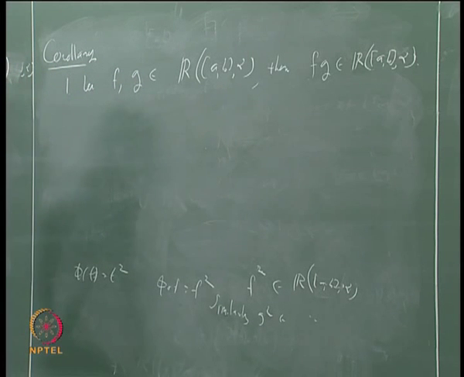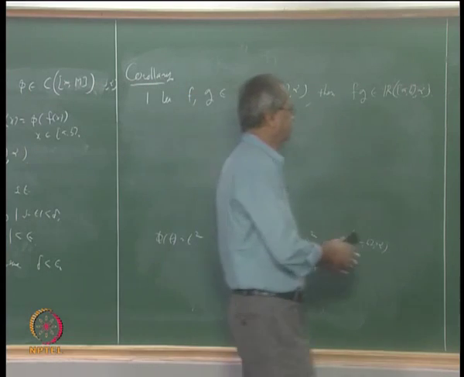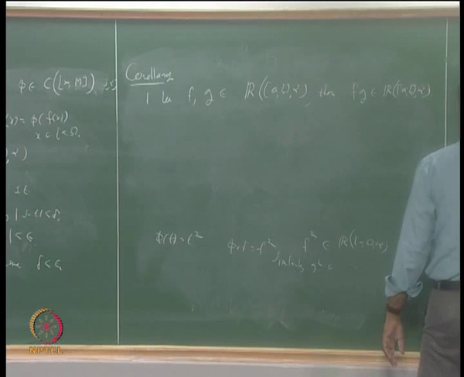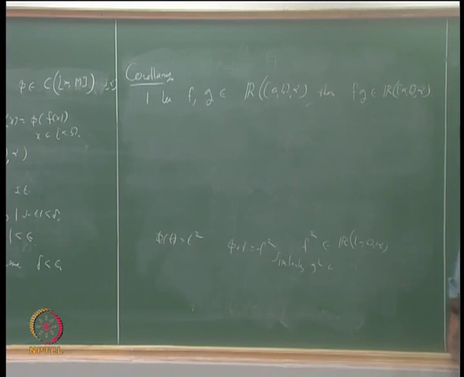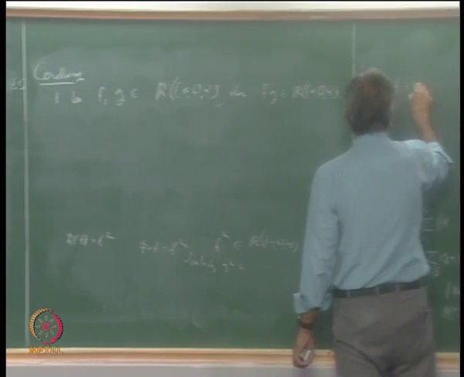So what we say is that whenever a function is integrable, its square is also integrable. And then f plus g square is also integrable.